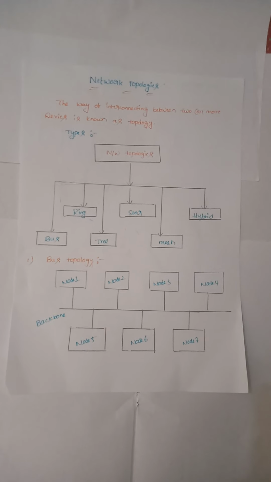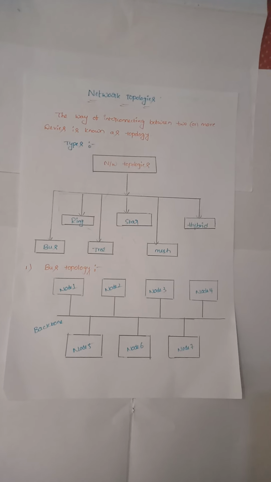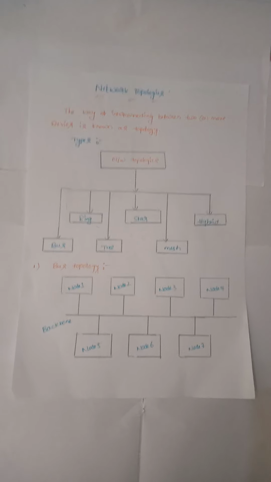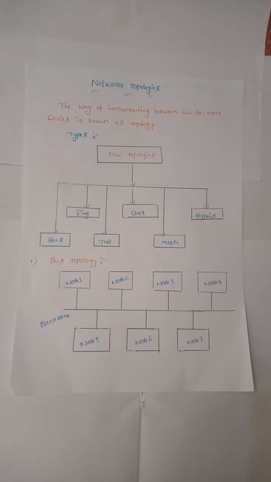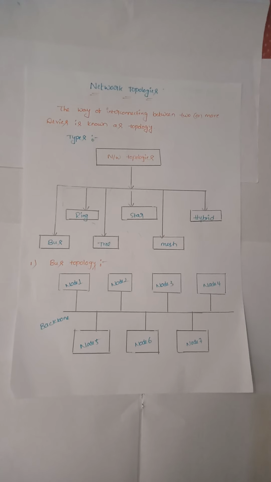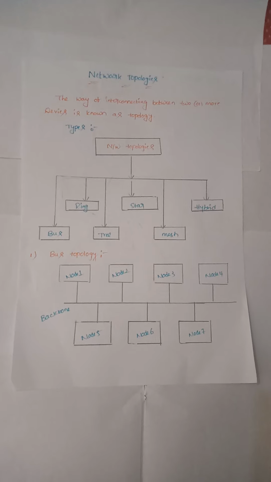Network topologies. In my previous lecture, what computer networks are and their types were explained. That is, local area network (LAN), metropolitan area network (MAN), and wide area network (WAN) were explained. Now I am explaining network topologies.